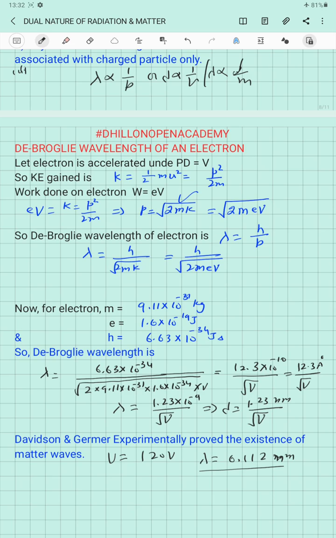This means that these matter waves associated with electrons can be used in electron diffraction experiments in order to study the crystal structure. So matter waves are actually associated with all material particles, but they can be detected only for subatomic or microscopic particles. Thank you.